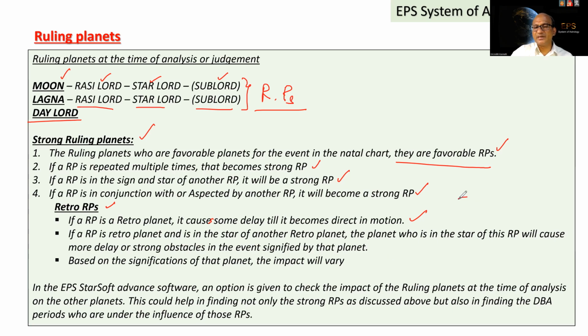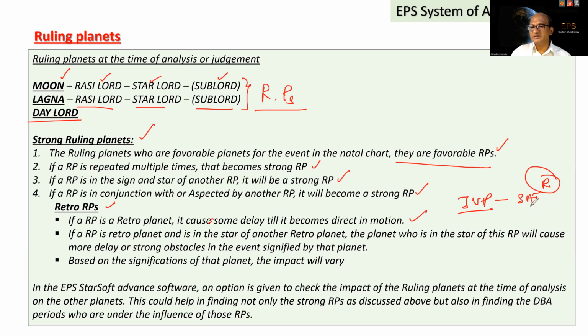Suppose a planet such as Jupiter is favorable for an event. Suppose Jupiter is in the star of Saturn, which is retro. It means Jupiter will have some delay because of Saturn. The retro star-lord planet is going to give some obstacles in its significations because of the retro motion. Till it becomes direct, it can cause delay or obstacles.